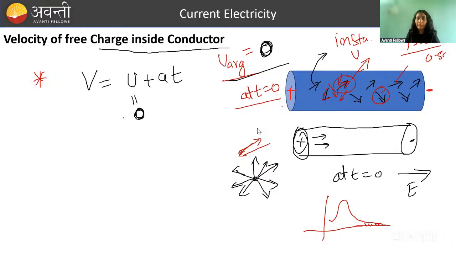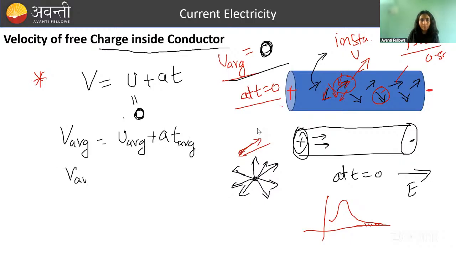We are talking about average now because we cannot deal with instantaneous velocity. If we calculate instantaneous velocity, we will get different values for different atoms. That is why we are dealing with the average, because in the average those unevenness will get cancelled out. What will be the value of v average? u average is 0, so I will write here: this plus a t average. And v average will be equal to how much?